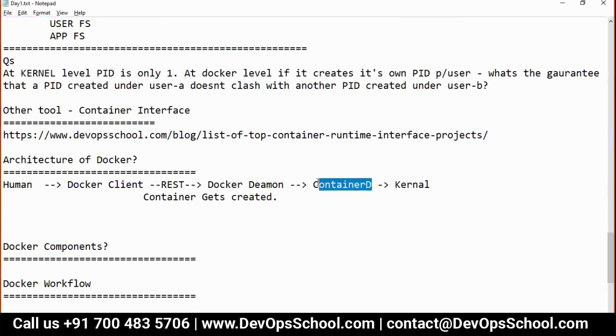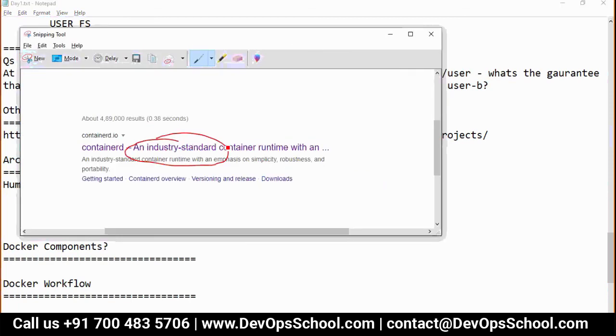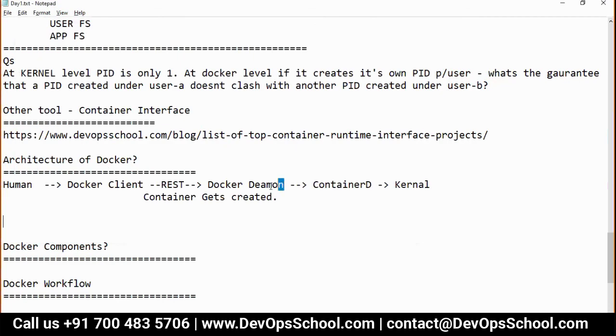So containerd is one of the industry standard container runtime environments. So Docker daemon communicates with containerd to create a container. Before containerd, in Docker we were using LXCs, but not anymore. So now containerd is the only industry standard for creating a container.